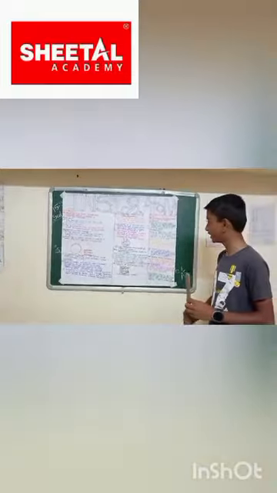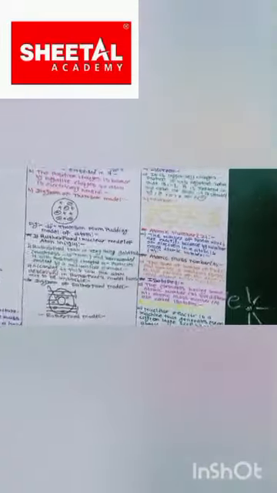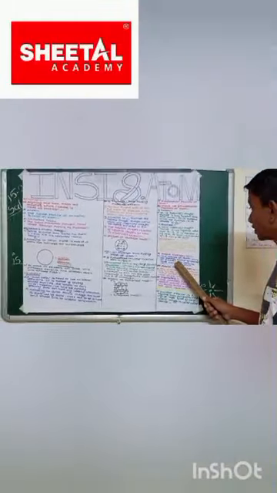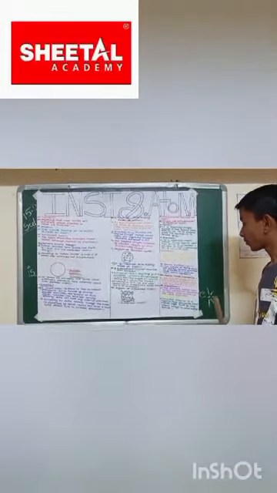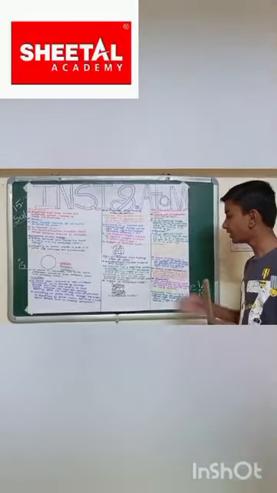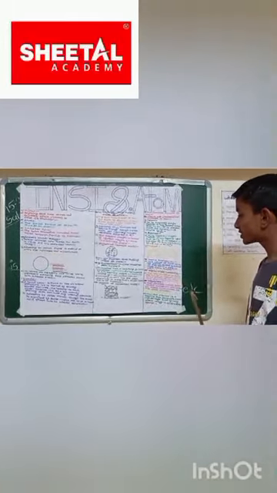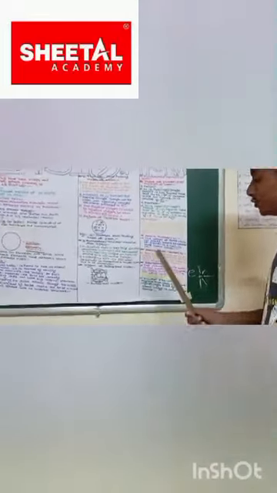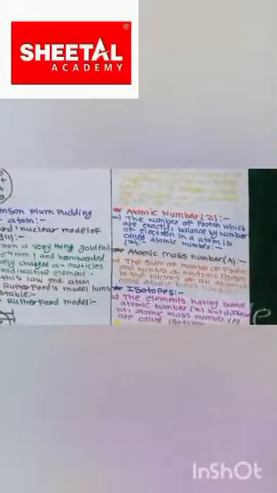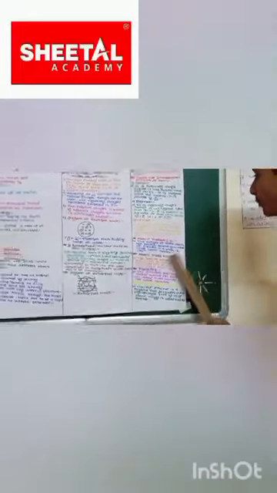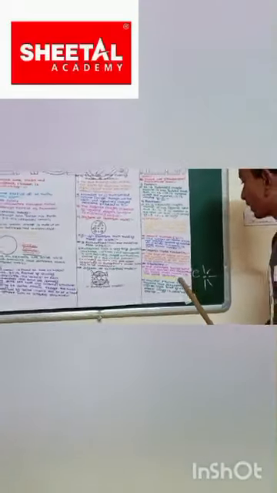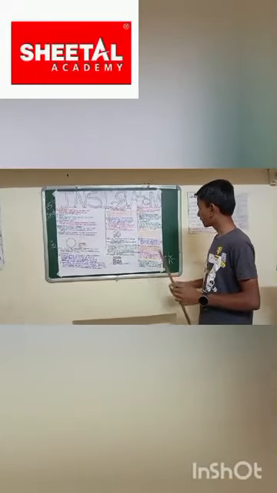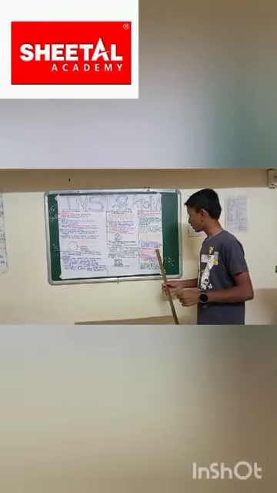So friends, our next topic is atomic number. Do you know the definition of atomic number? The definition of atomic number is the number of protons, which is exactly balanced by the number of electrons in the atom. It is called the atomic number, and it is denoted by Z. Our next topic is atomic mass number. The definition of atomic mass number is the sum of the number of protons and the number of neutrons present in the nucleus of an atom. It is called the atomic mass number, and it is denoted by A.